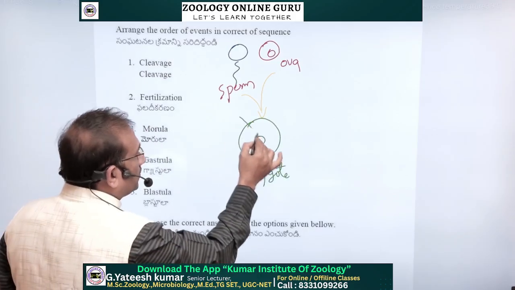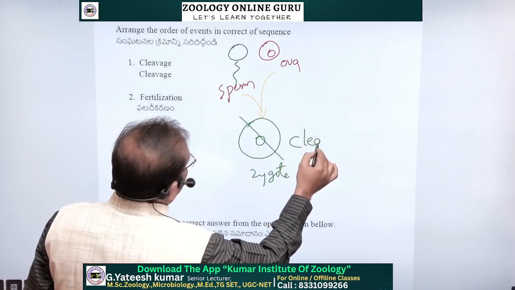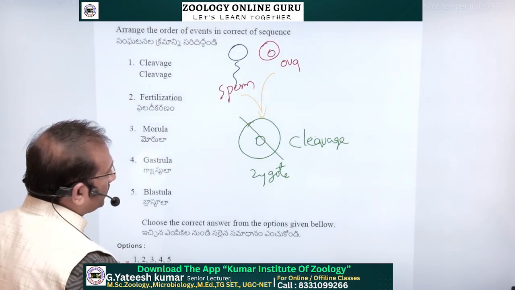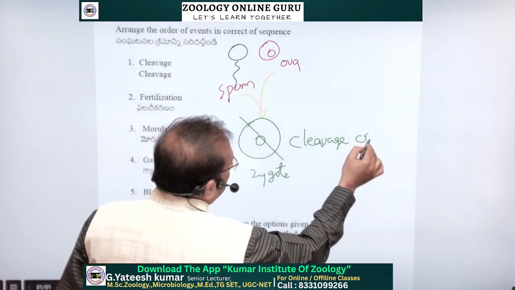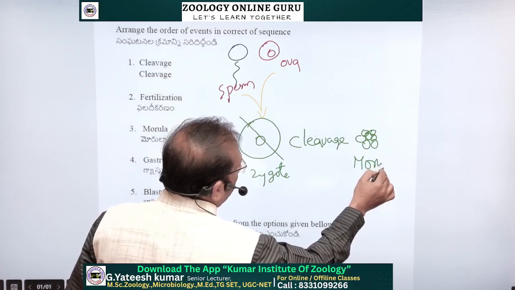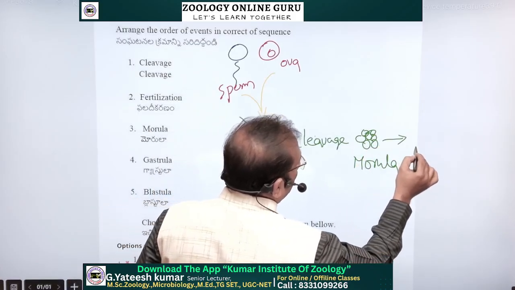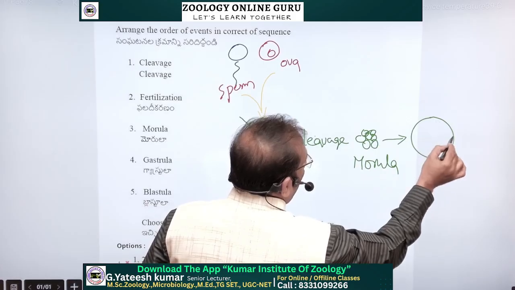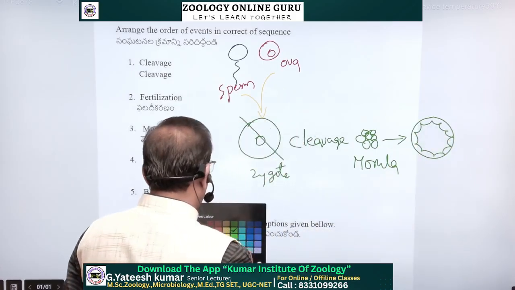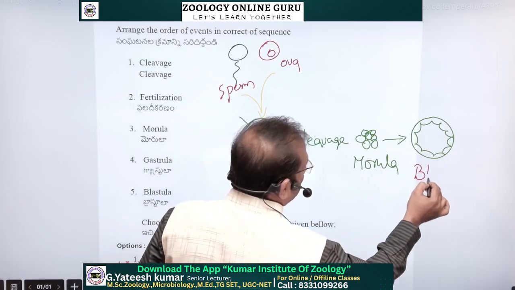This zygote undergoes cleavage and forms a group of cells. It's called morula. Then it forms a ball-like structure, known as blastula.